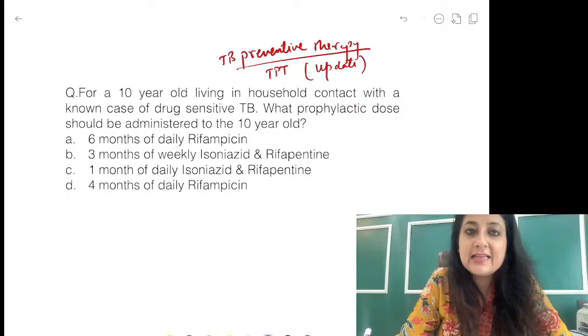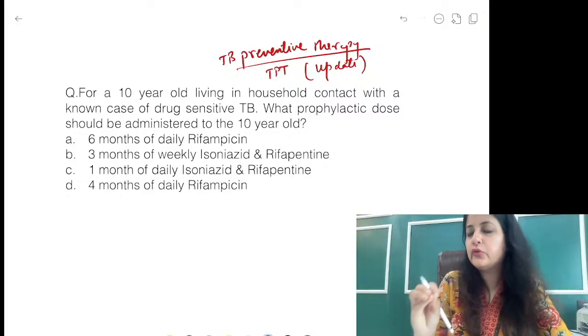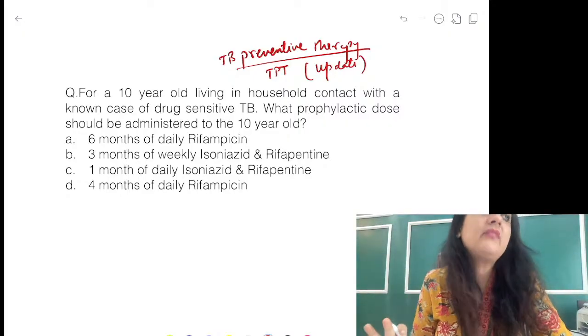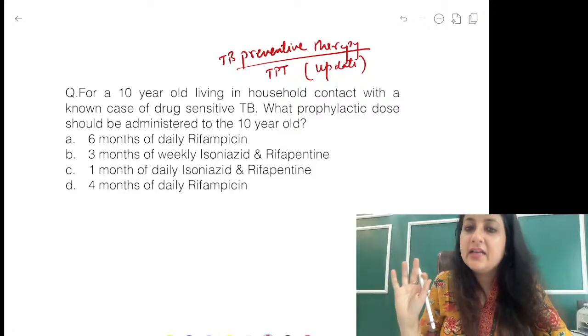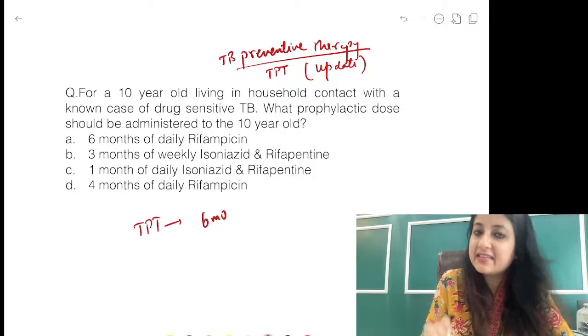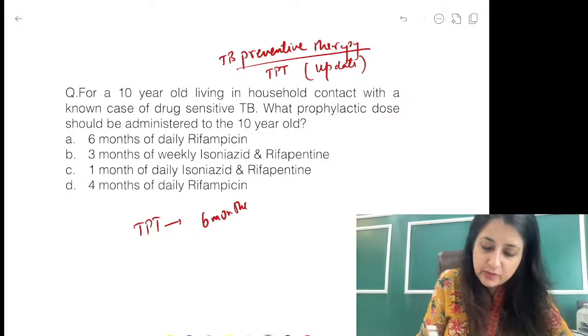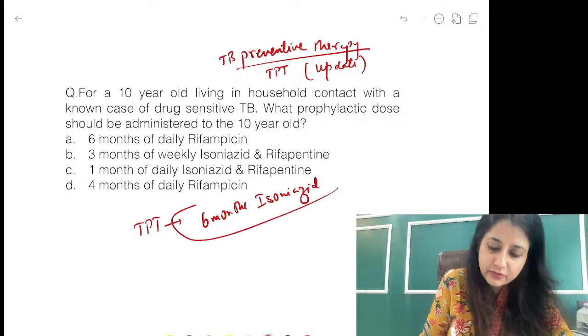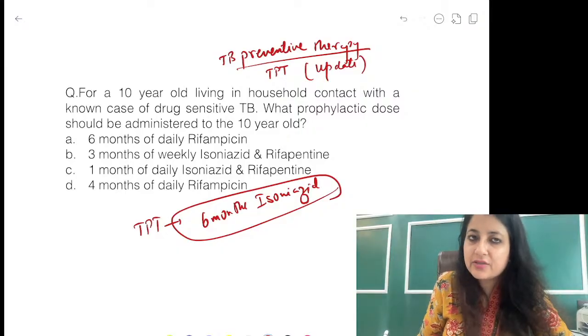अब यहाँ पे क्या है guys, देखो TPT में I'll take you to the latest. We always had a TB preventive therapy regimen which was not 6 months rifampicin, it was 6 months isoniazid. Alright, it was 6 months isoniazid. We always had this regimen, okay, but now there are certain changes.